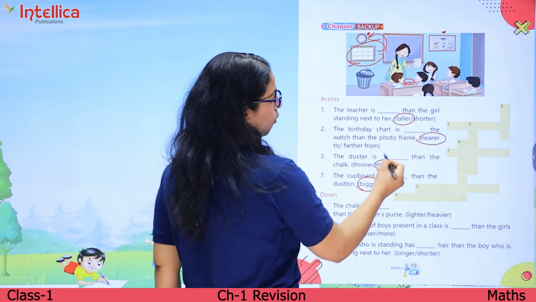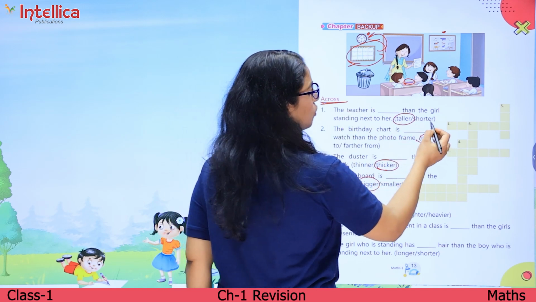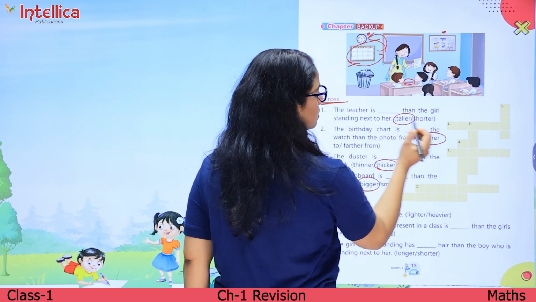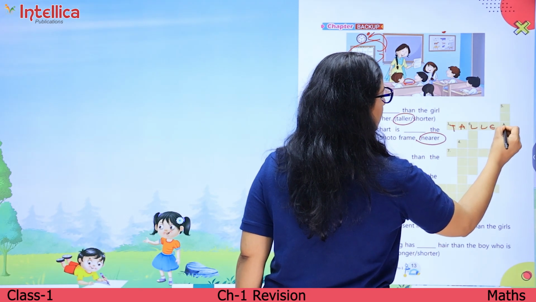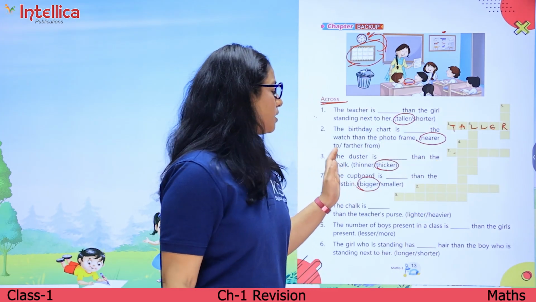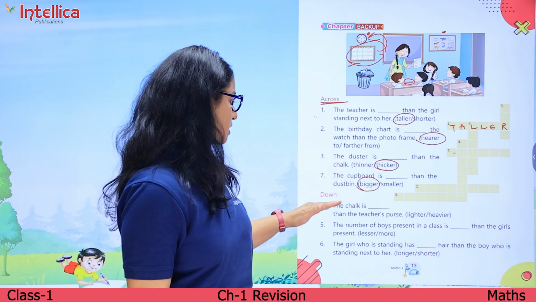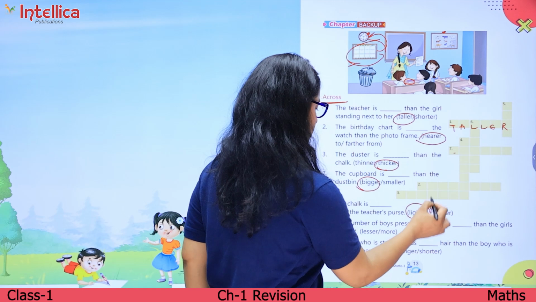And we will fill all these in this crossword puzzle. This is across. Across means ऐसे. So first across हम यहाँ पे क्या लिखेंगे? Taller. Right? So you are going to fill all these. All right. So let's see what are the next clues. The chalk is lighter than the purse.